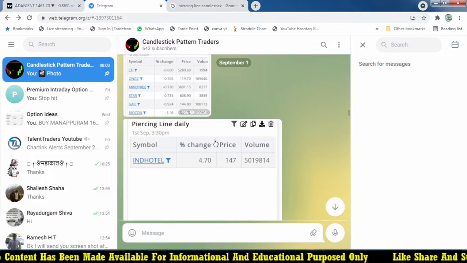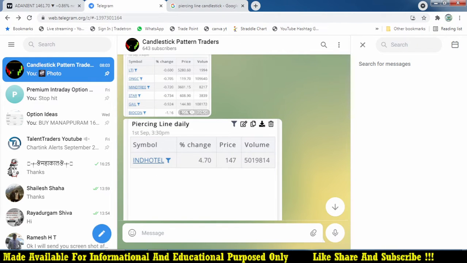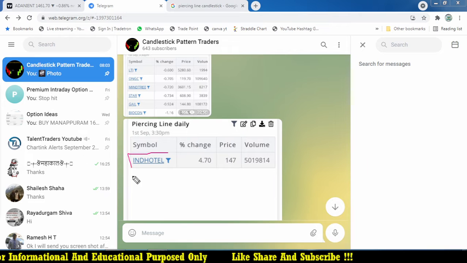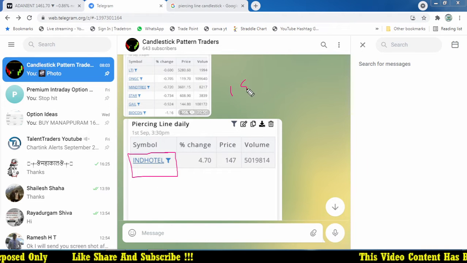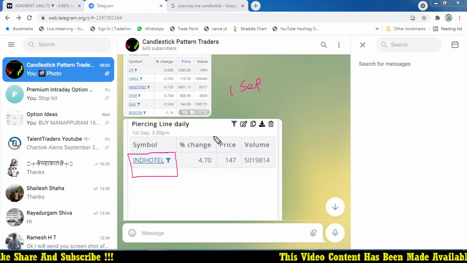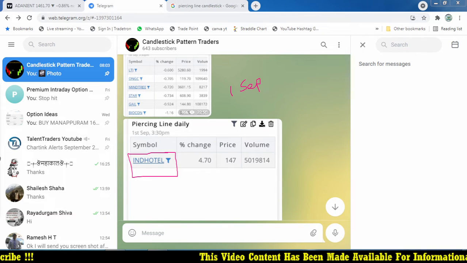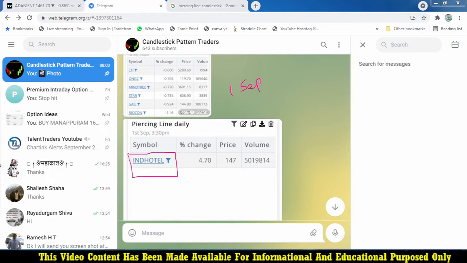On the 1st of September, we found a stock, Hindustan Hotel, that I updated on my Telegram channel. Using this candlestick pattern, how does the market move? We are going to backtest the strategy, or plan how it becomes a profitable trade.